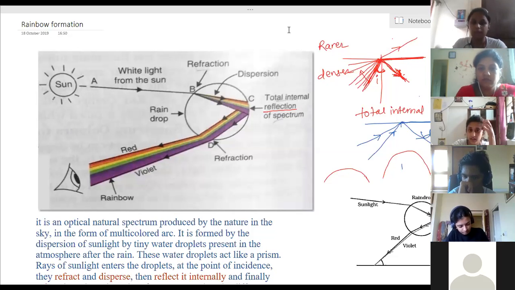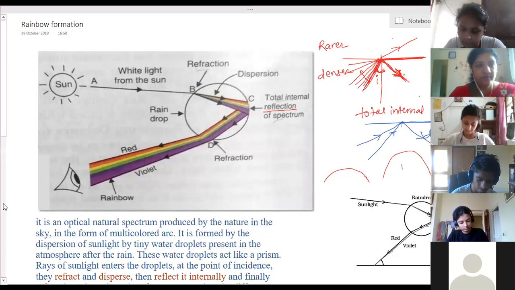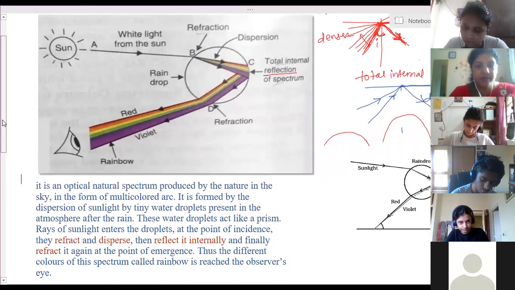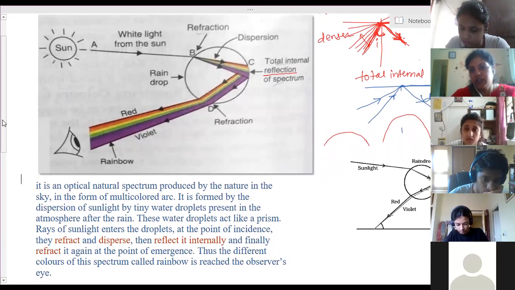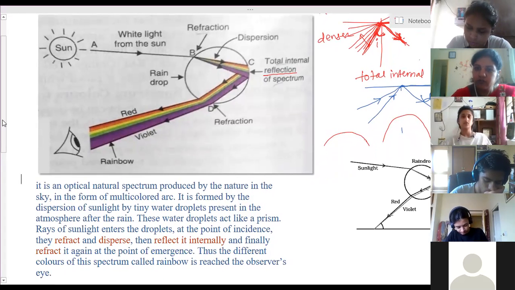Ma'am, should we write that? Yes, you have to write it down. This question is for 3 marks. Along with the diagram, you have to write this part. You have to remember the sequence of phenomena seen here. First refraction, then dispersion, reflection, and again refraction.